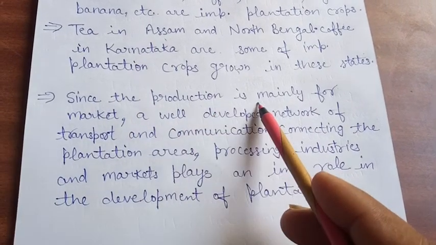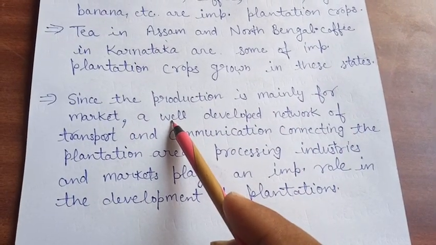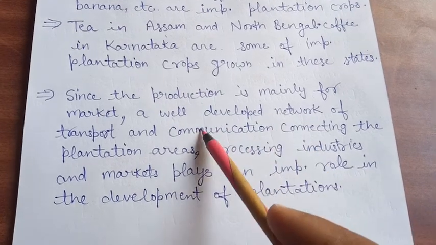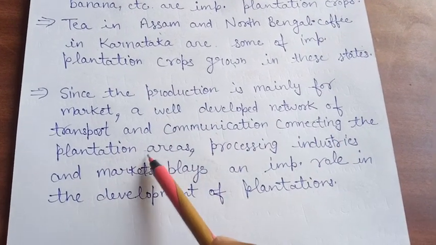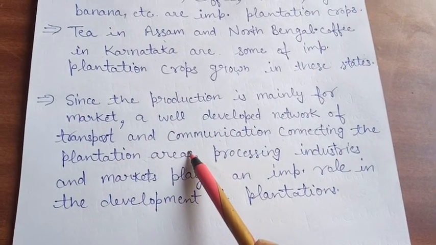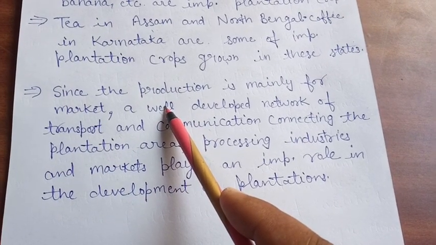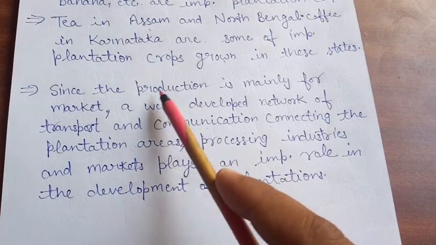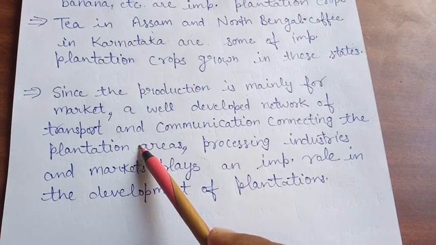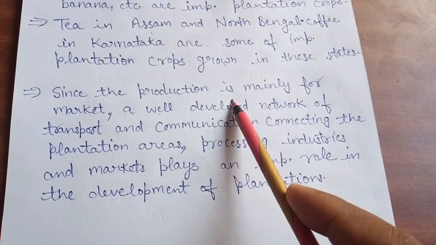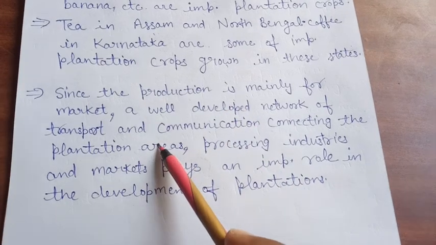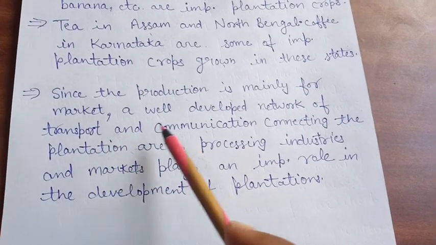Since the production is mainly for the market, a well-developed network of transport and communication connecting the plantation areas is needed. I told you that this farming is an interface of industry and agriculture, so all the products from the agricultural fields are supplied to industry. For this purpose we need good means of transport and communication.